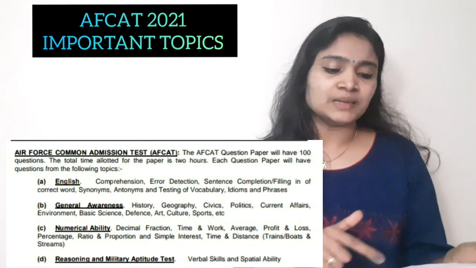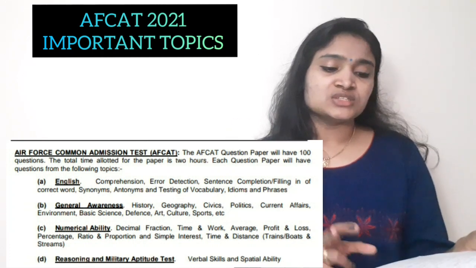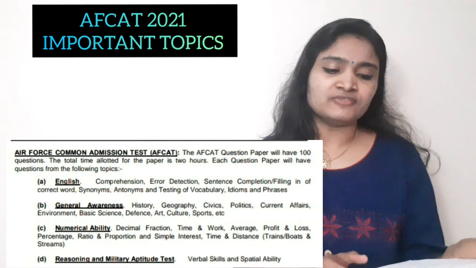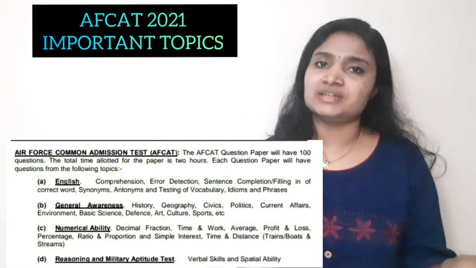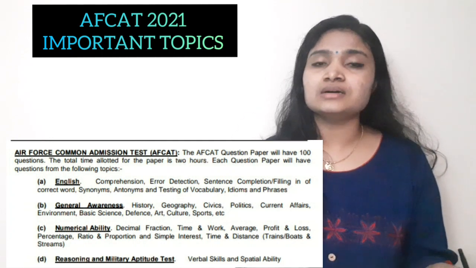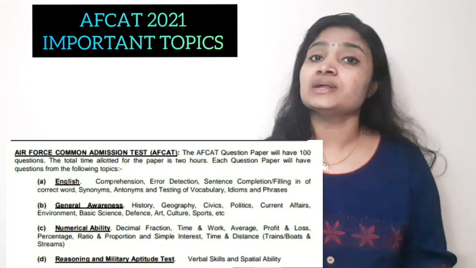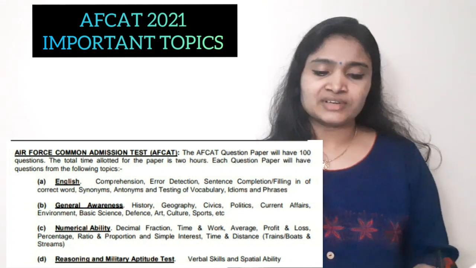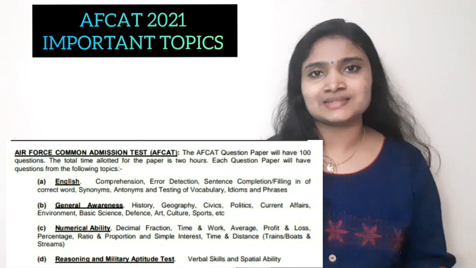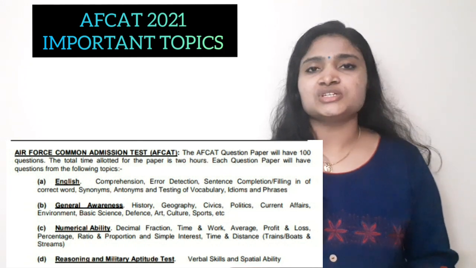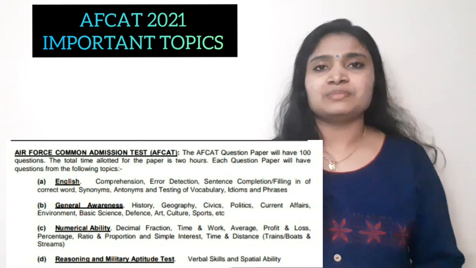The last one is reasoning and military aptitude test. Here you have to study verbal skills and spatial ability. That is the last area you have to prepare for your AFCAT examination. The AFCAT examination is a 2-hour examination and the EKT examination is a 45-minute examination.